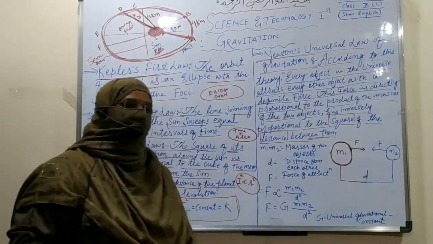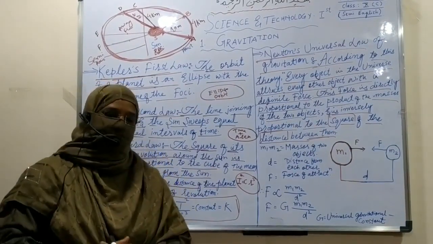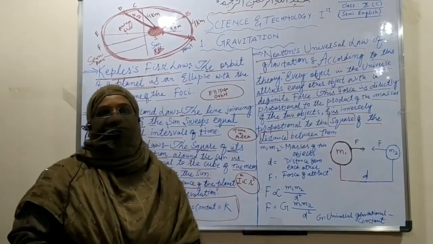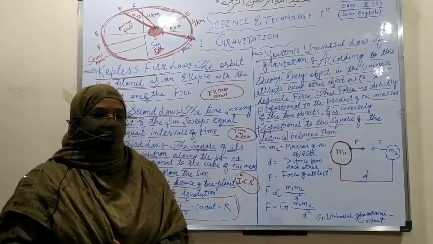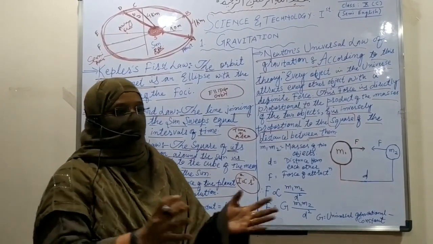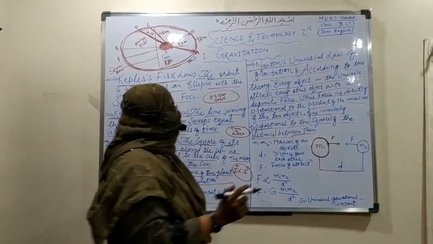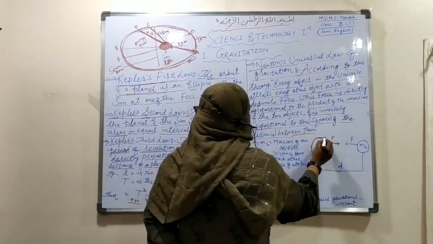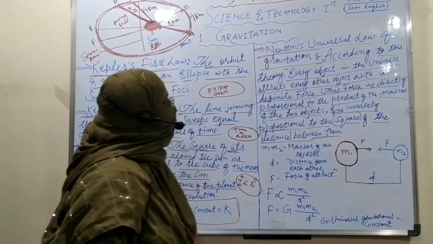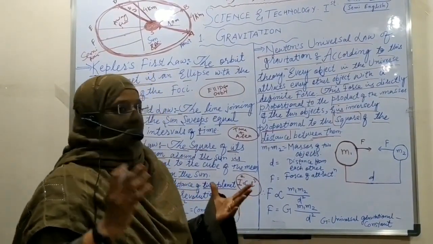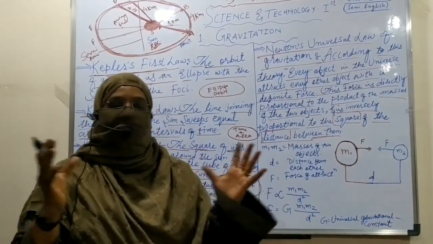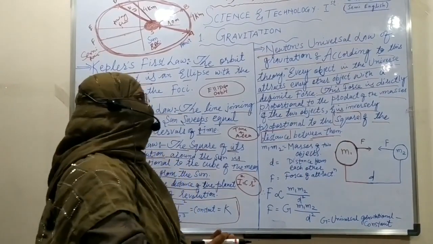Here we have to understand the force of attraction between 2 objects present on the earth's surface. Dear students, we know that around us we have various objects, and they are in a force of attraction. So Newton says that one object and another object are both attracted towards each other by the force of attraction.